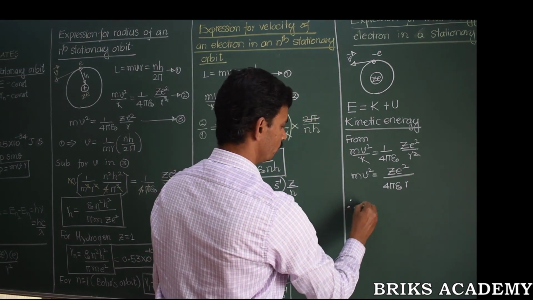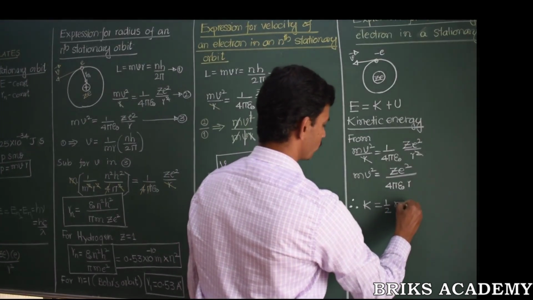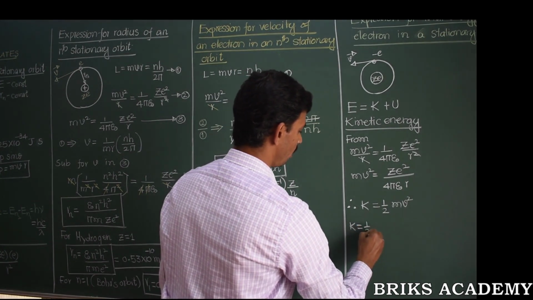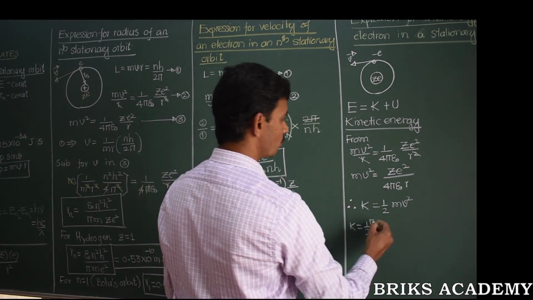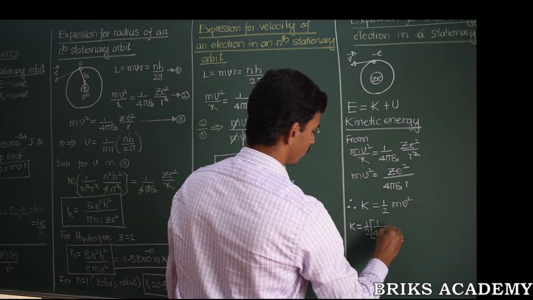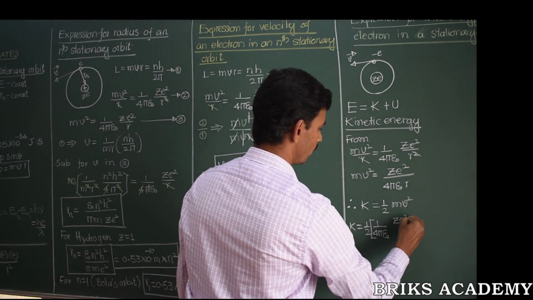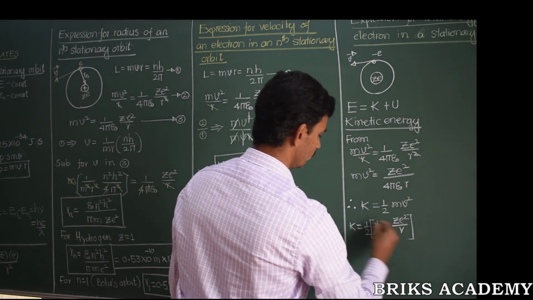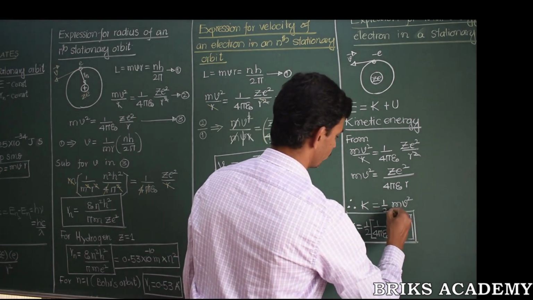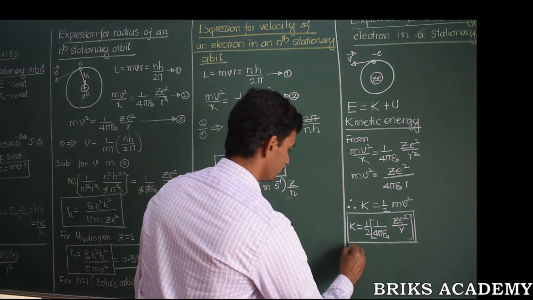Therefore, you know what kinetic energy is? Kinetic energy K is half mv square. The K then becomes half times mv square. We can substitute from the previous expression. It is therefore 1 by 4 pi epsilon naught, into Ze square divided by r, with the half included. This is your kinetic energy without the radius substituted in the expression. Similarly, we can also get the expression for potential energy.